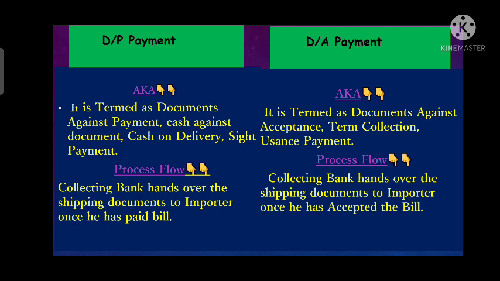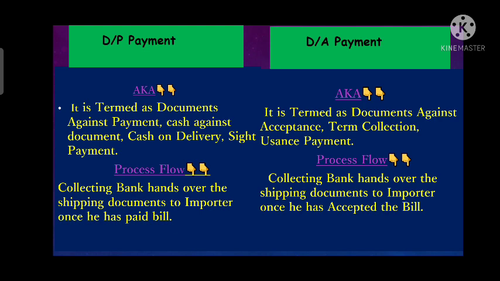So these were the multiple names of document against payment or DP. We need to remember all of these names, as DP stands for D for document, P for payment. So document against payment can also be called cash against document, site payments, or cash on delivery.